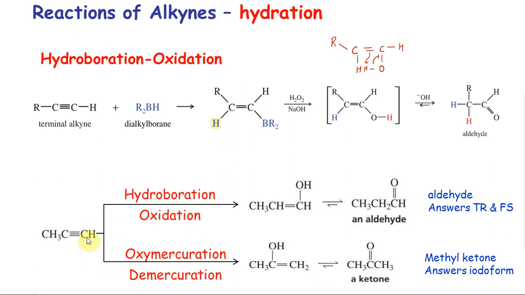So how do you identify a terminal alkyne? Either you can do Tollens and Fehling's right away, this will react, okay, or you can do the corresponding reaction. This is an important reaction in NEET and JEE Mains. They always give you, A gives you B, answers Tollens and Fehling's. So accordingly you need to know whether it is going to be a terminal alkyne or a non-terminal alkyne.